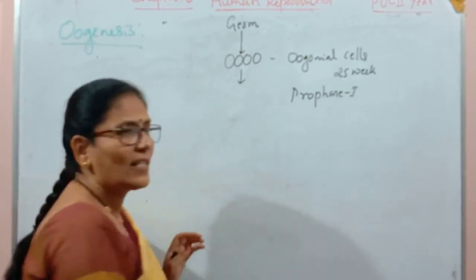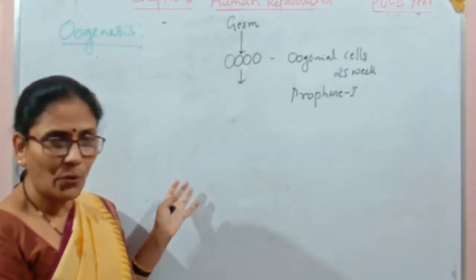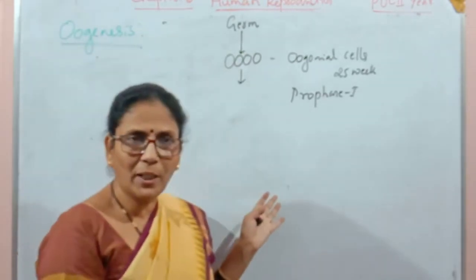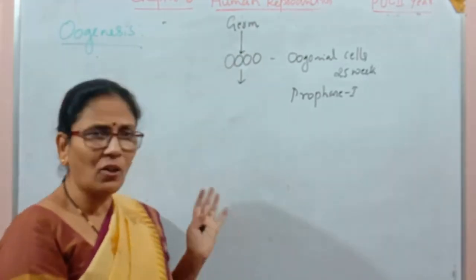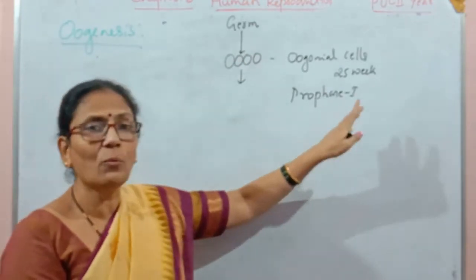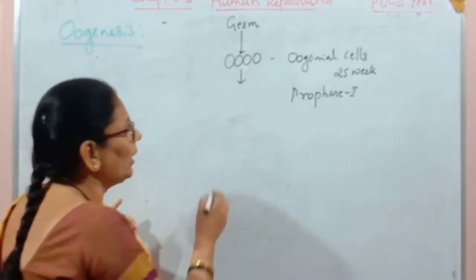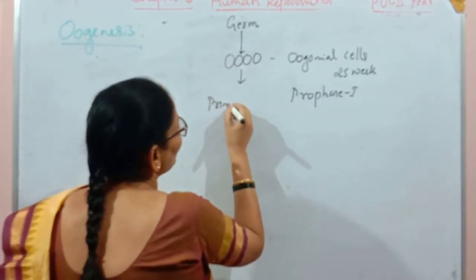So these oogonial cells start the meiotic division, but that is not going to be completed, and they are halted or arrested, they stop the cell division only at the prophase 1 stage. In that stage, these cells are called the primary oocytes.